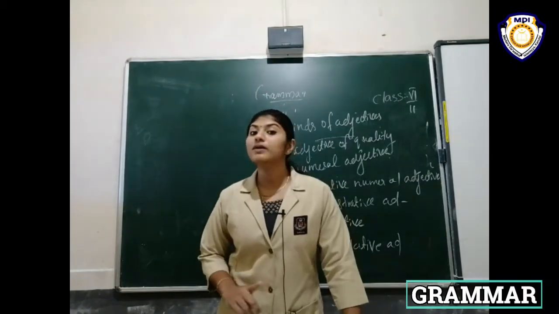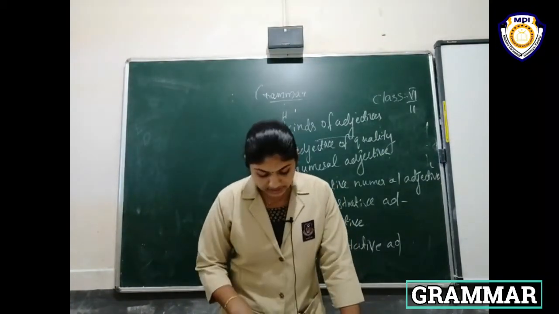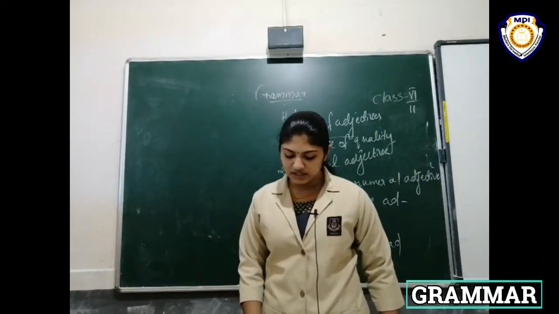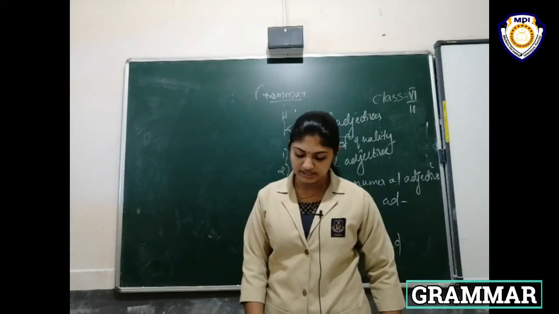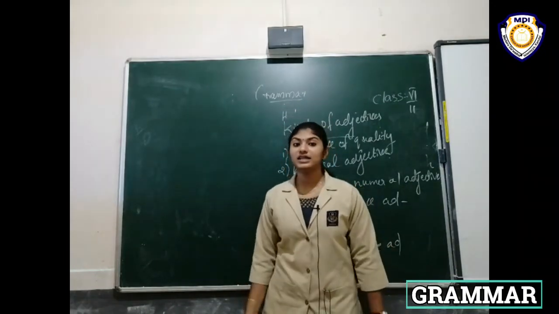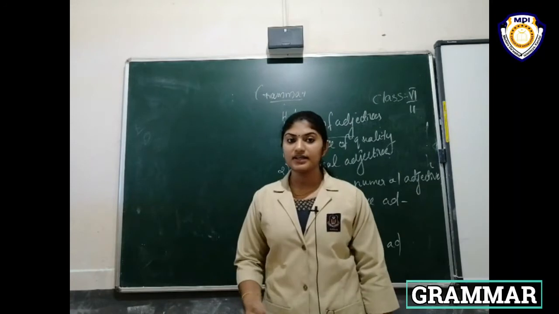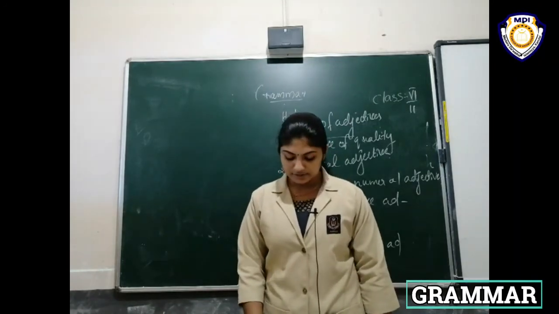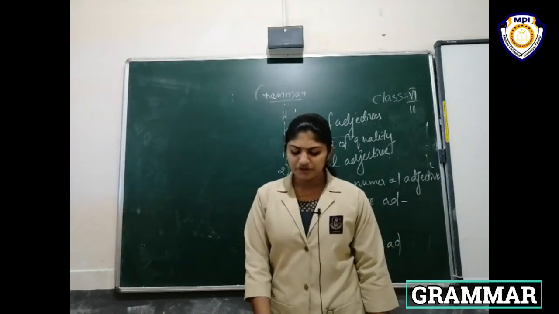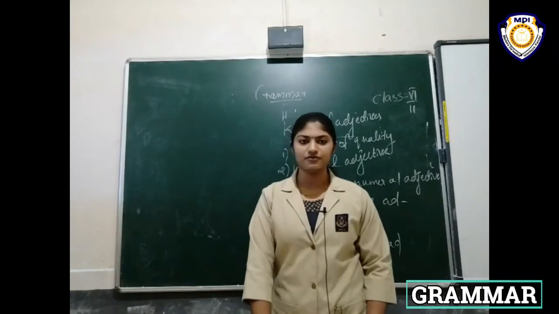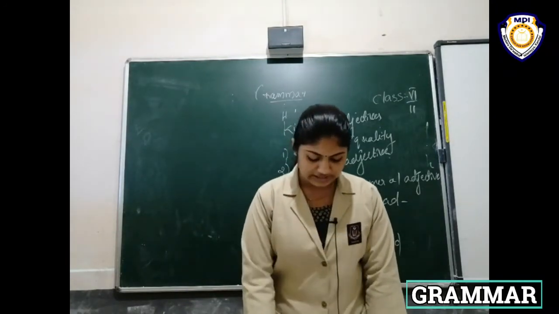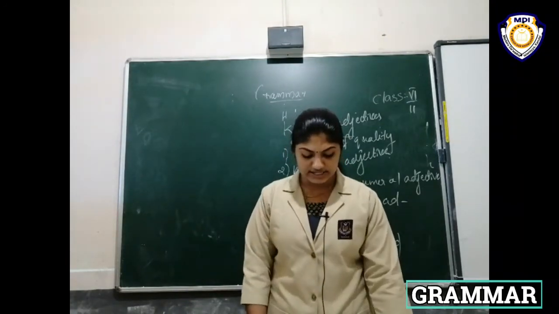That is numeral adjective. Then, so much hard work has gone into this painting. That is quantitative adjective. Then all of you find out the answer yourself. Okay, that's homework. Then next we are going to discuss